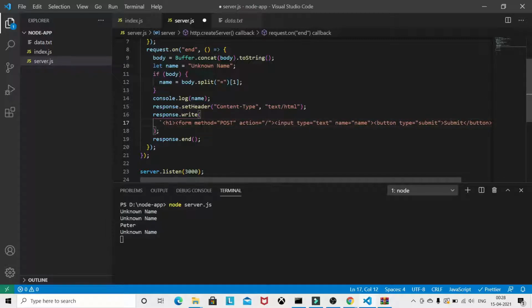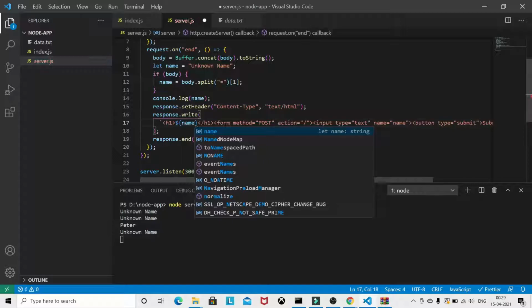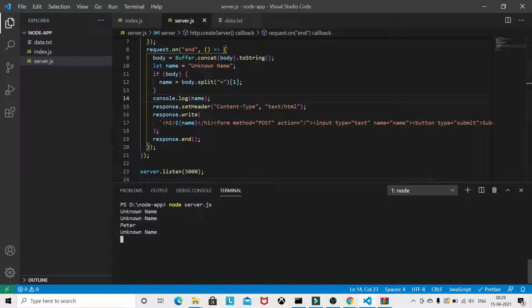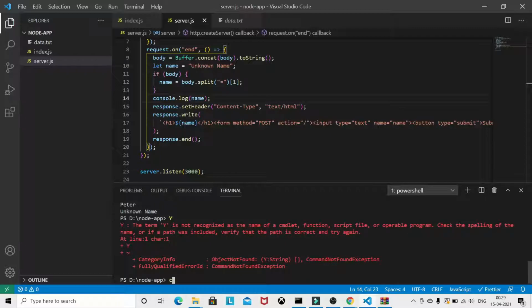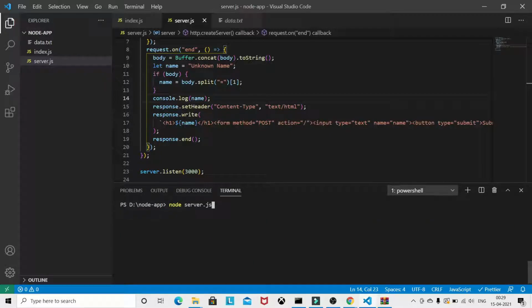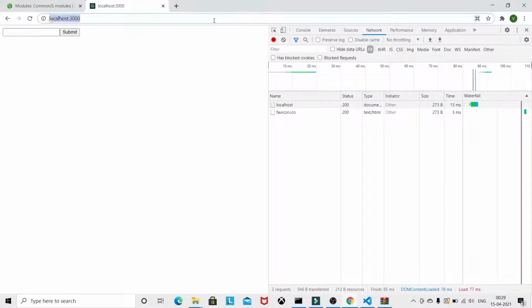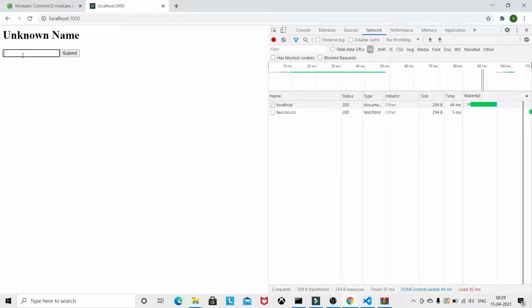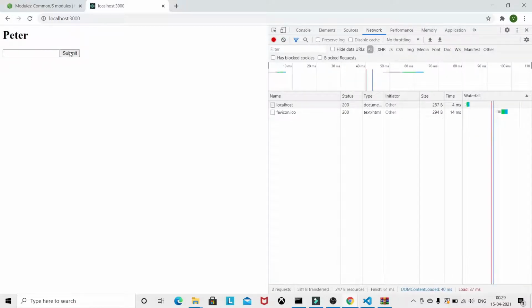You can use string interpolation, so name. If initially there is no name, then this will display unknown name. The moment you enter the name, it will display whatever name you have entered in this form.